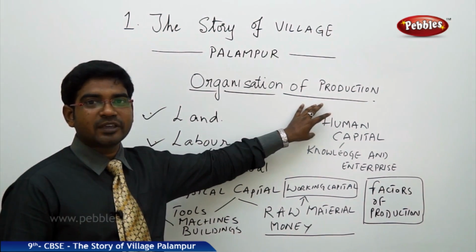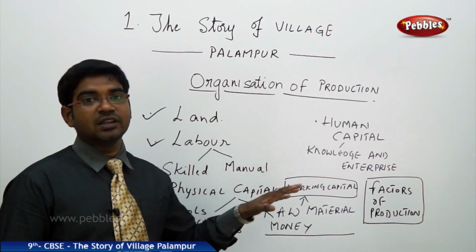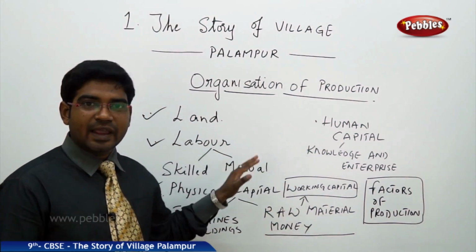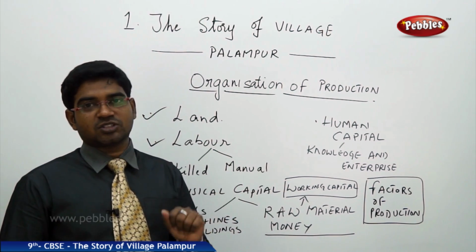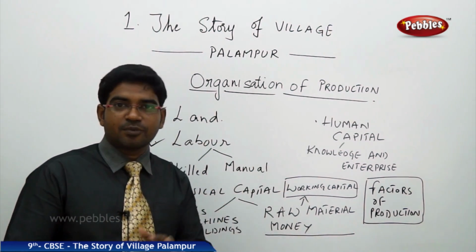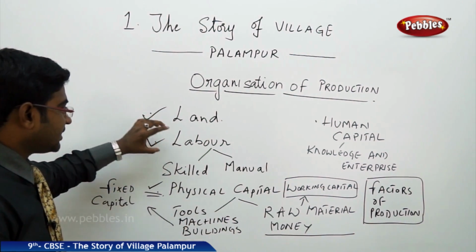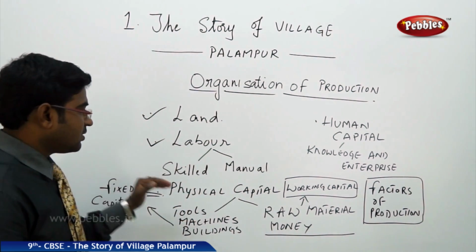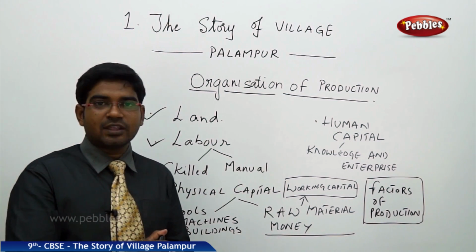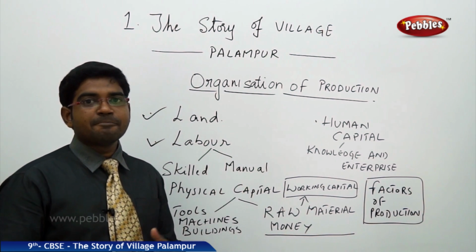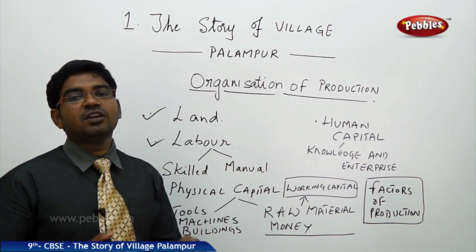Nowadays we are using the modern word human capital. Earlier we used the words entrepreneurs or organizational skills. Without organizing land, labor and physical capital, you cannot get the preferred output of production. So the last is very important, for which you need to enterprise all these things. The first major one is land, the second major factor is labor, the third is physical capital, the last one is human capital. All these four together are known as the factors of production.